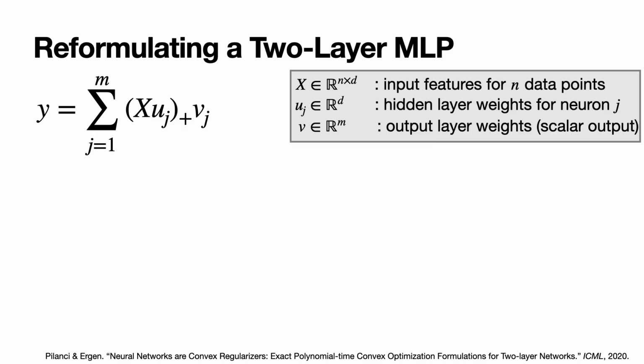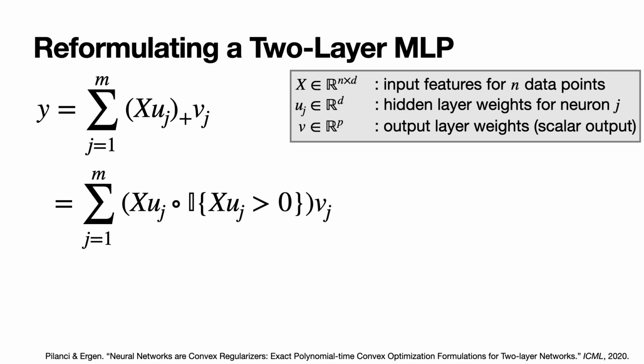Let X be our training dataset, with n examples each of dimension d. If our MLP has hidden dimension m, its hidden layer contains m neurons, each with a weight vector u_j of dimension d. We assume the MLP produces a scalar output, so its output layer is a single vector v of dimension m. The function computed by this simple two-layer MLP is shown on the left, with the subscript plus used to denote ReLU. We can reformulate this by writing out the ReLU explicitly, using an indicator function.